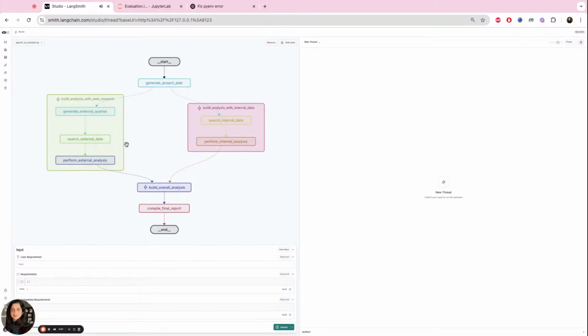Hi, this is an agentic business analyst. Based on a user requirement, it creates an analysis plan that contains the description of the business requirement. It decides whether external web research is needed to fulfill the requirement or internal data needs to be queried or both. Once the plan is created, the relevant agents are called and the analysis is performed and compiled.